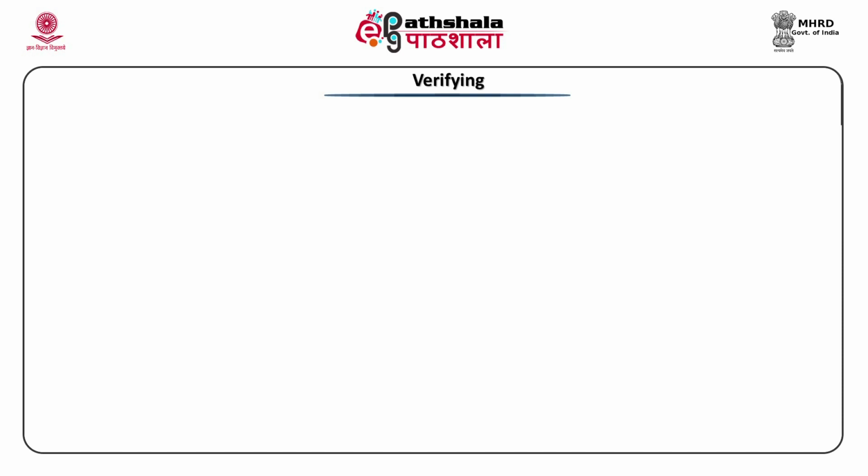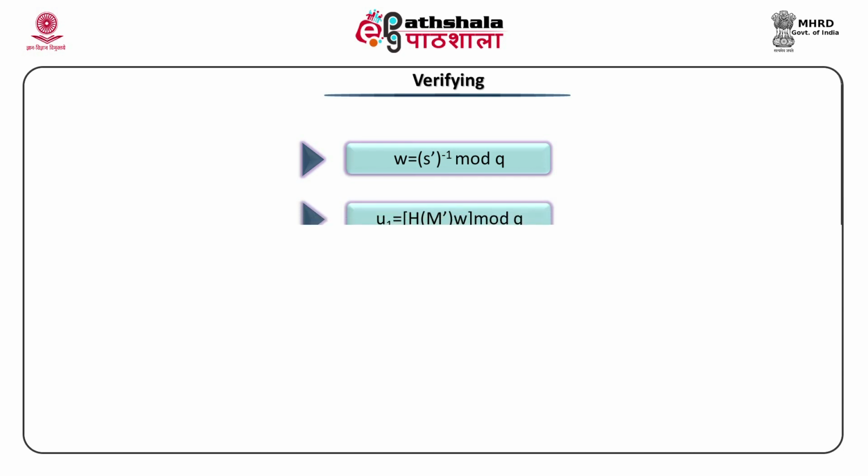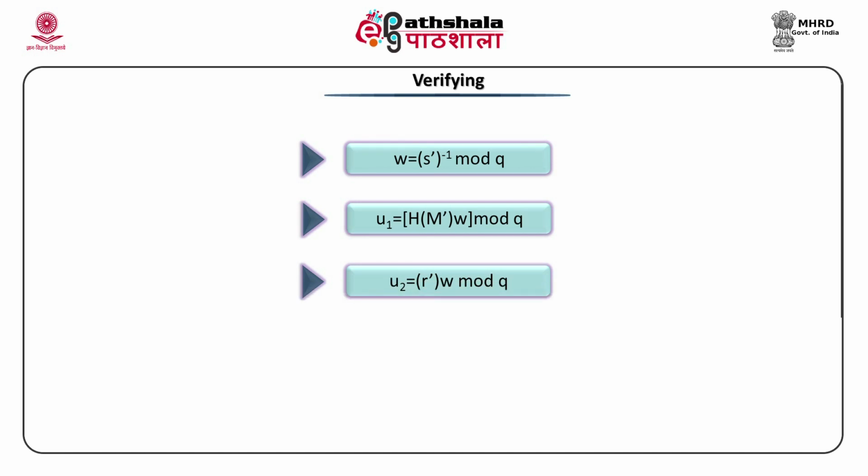For verification, what we need to do? We need to generate S dash, its inverse mod Q, that is W. U1 and U2, these are the additional parameters we have defined on the verifying side. U1 is nothing but we have M dash, apply hash function on it, compute H of M dash, multiply it with W and do the modulo Q.